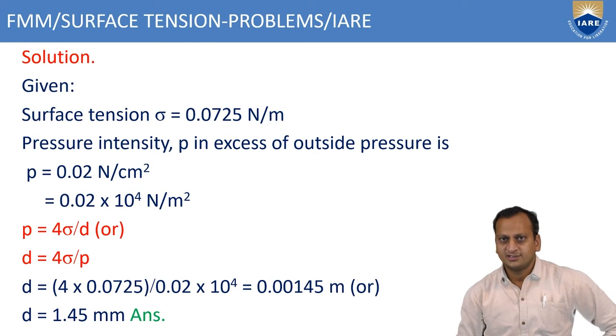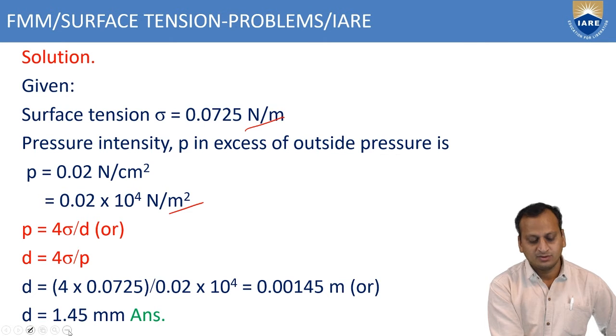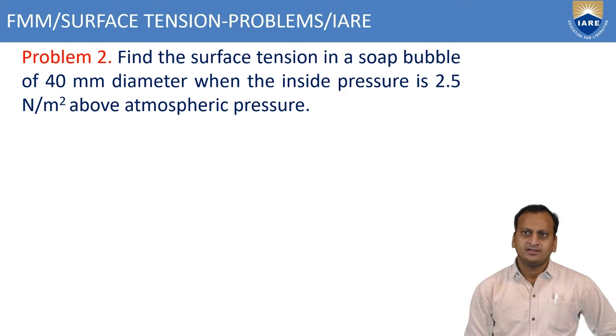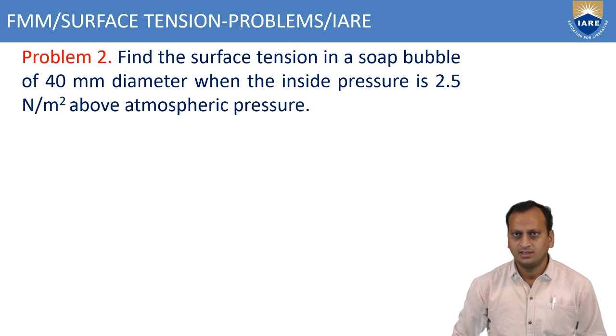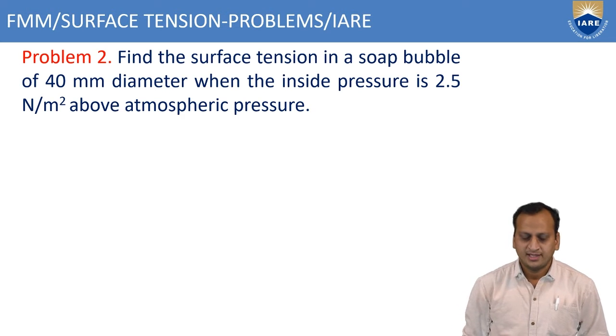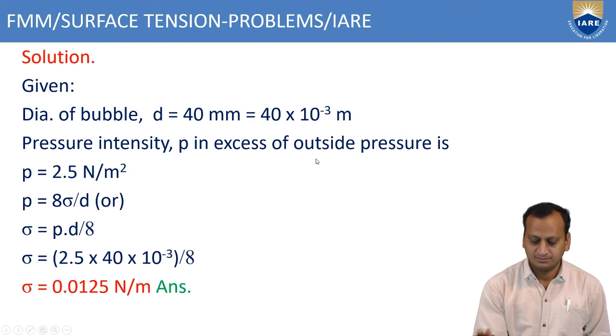So now we will see the answer. As we have discussed, these are the various parameters given, and the diameter can be calculated as 1.45 mm. Now another problem: find the surface tension in a soap bubble of 40 mm diameter when the inside pressure is 2.5 Newton per meter square above the atmospheric pressure. Here we have to calculate sigma.